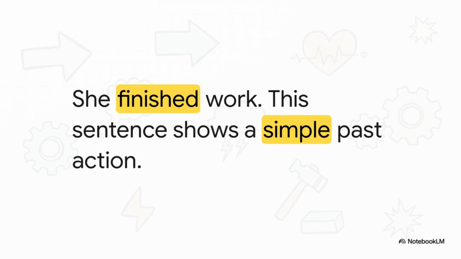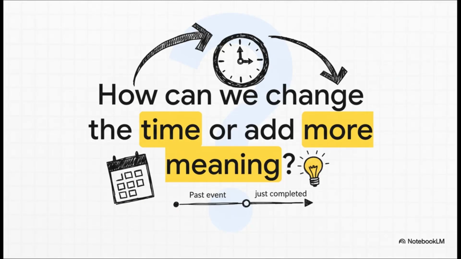Let's look at a really simple sentence. She finished work. Here, our main verb is finished. It's clear, it's simple, we know it happened in the past. But what if we want to be more specific? What if we want to add another layer of meaning to show that the action was just recently completed and it's important now? How do we do that?